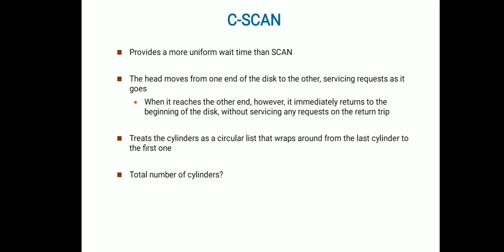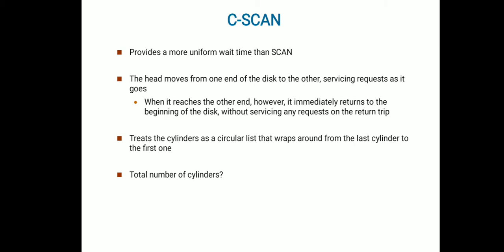In the middle, if there is any request, that will be responded to based on the positioning in the queue. When it reaches the other end, however, it immediately returns to the beginning of the disk without serving any request on the return trip.